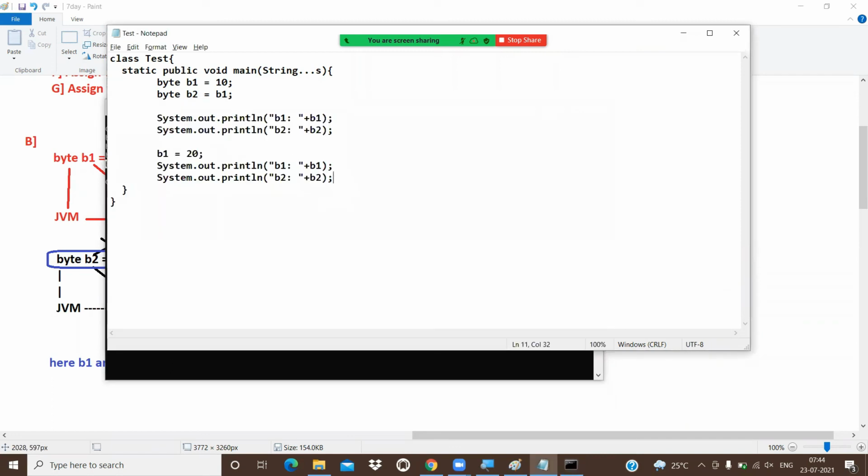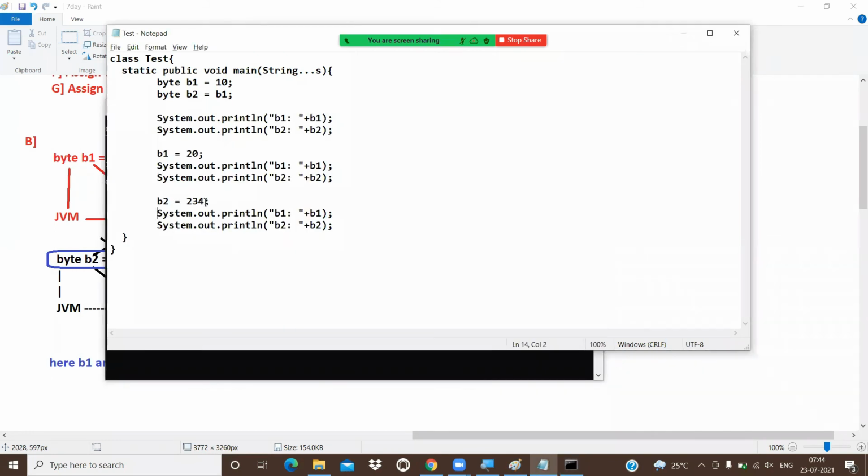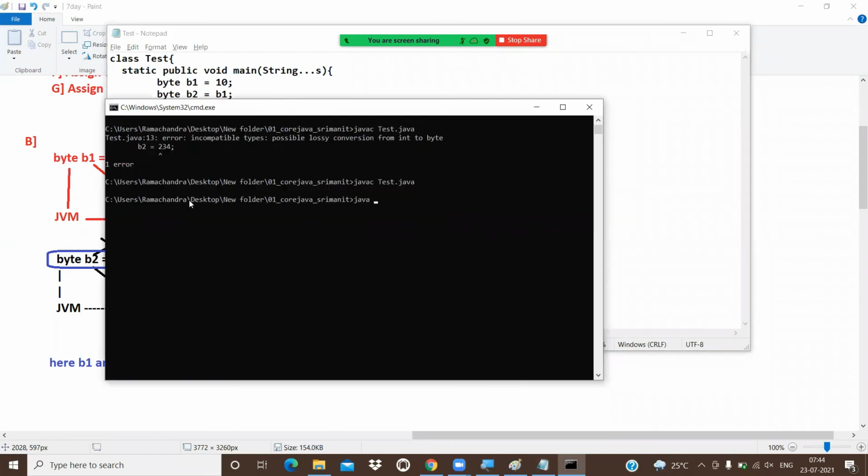Yes. Now some other proof. I changed the B2 value to 234. Now again I printed. Observe, guys, if both were pointing to the same memory, definitely B1 value would change. Byte value, I'm giving more range, let me take 111. Now javac Test.java and java Test. Now observe, guys, only B2 changed, but not B1. So what is the meaning of that? Do they have their own memories or a common memory? Yes, they have their own memories.